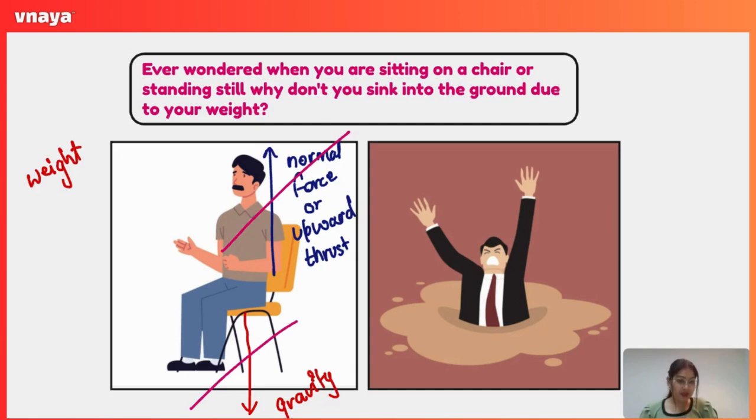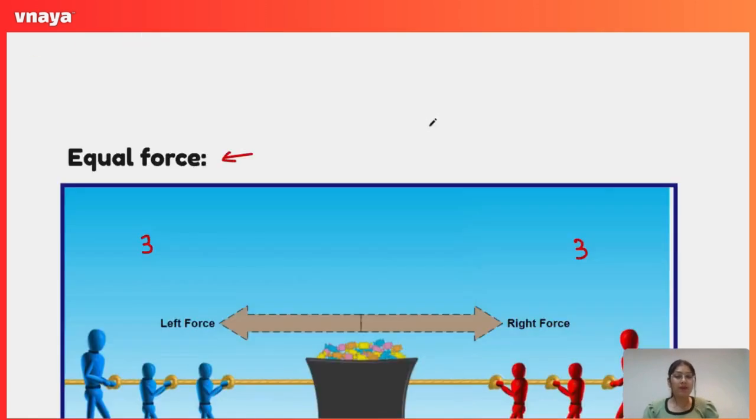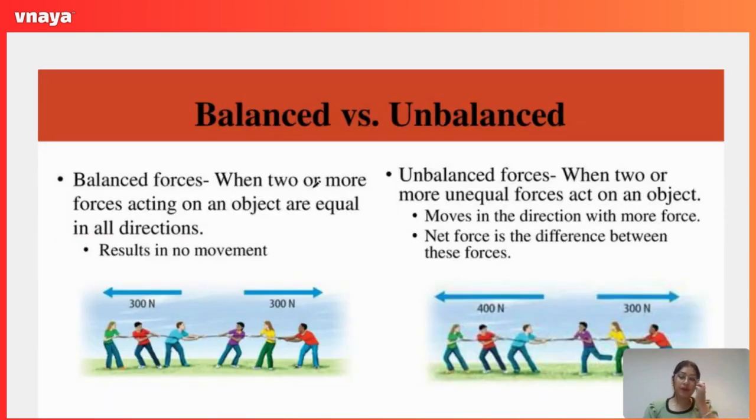When two forces are acting in opposite directions and they cancel out the effect of each other and no movement occurs, we call these balanced forces, while the forces that are actually responsible for the motion, the movement of any object, we call the unbalanced forces. So, when two or more forces act on an object and are equal in all directions, the result is no movement. Nothing is going to move when there is a balanced force.